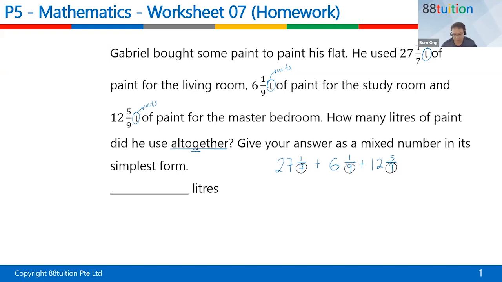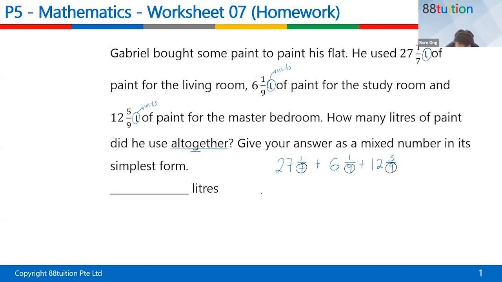Okay. So the rest of you, think of 7 and 9. No problem, Mingy. It's okay, don't worry. Between 7 and 9, what is the LCM? LCM means lowest common multiple. So you'll be thinking of the 7 and the 9 timetable. What is similar? So you think of the 9 timetable first. 9, 18, 27, 36, 45, 54, 63. Oh, yeah, no choice. So you have to use 7 times 9 and 9 times 7.